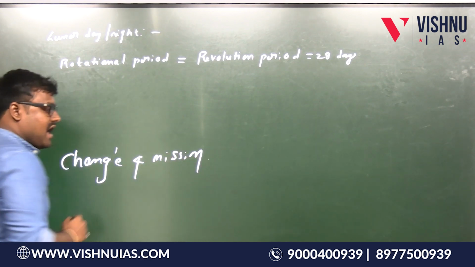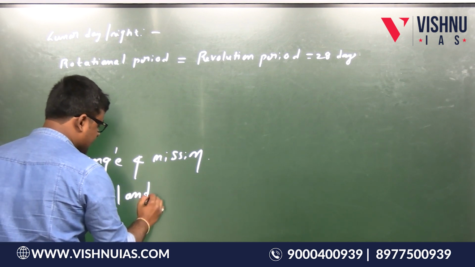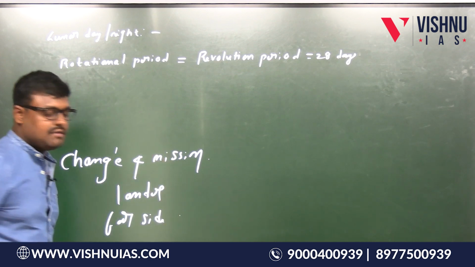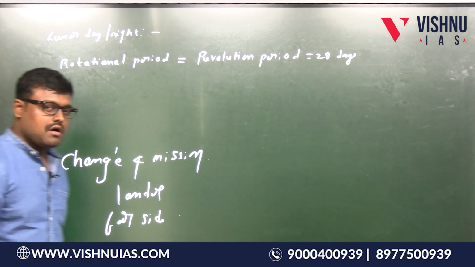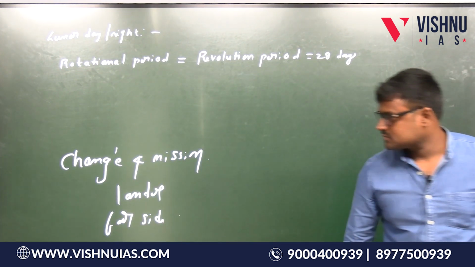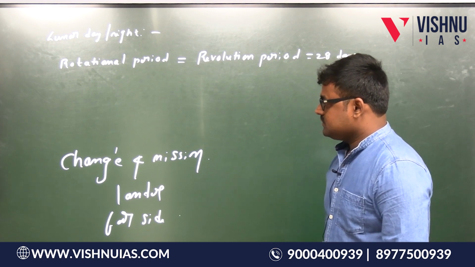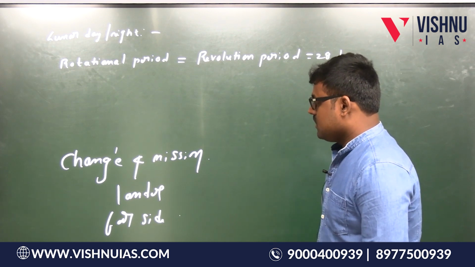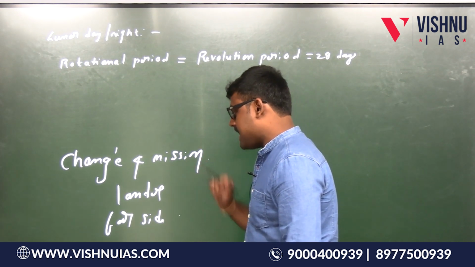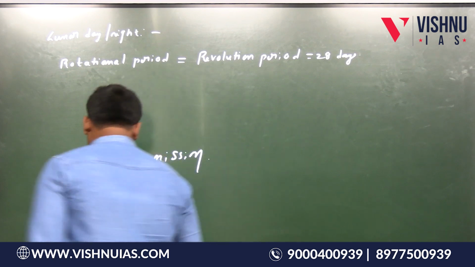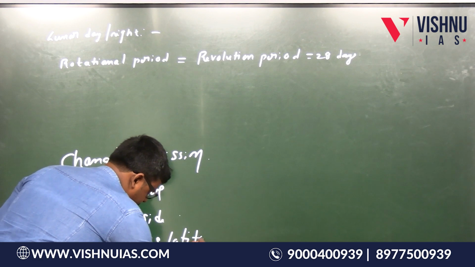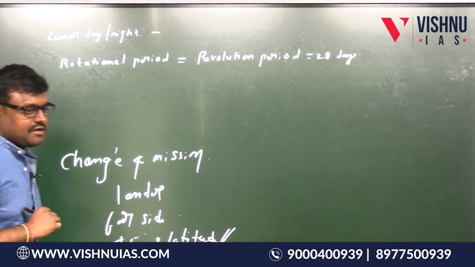China's Chang'e 4 mission has launched its lander onto the far side of the moon. It landed its lander on the far side of the moon. So this is at 45 degrees south latitude.